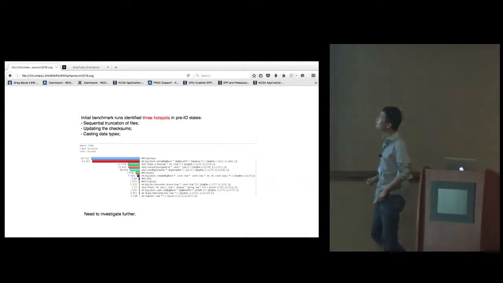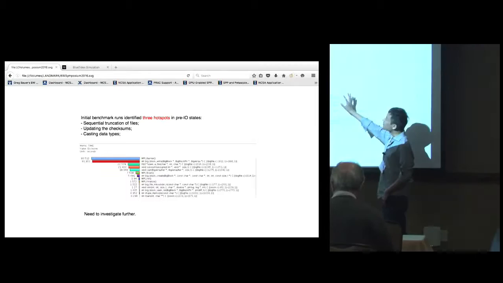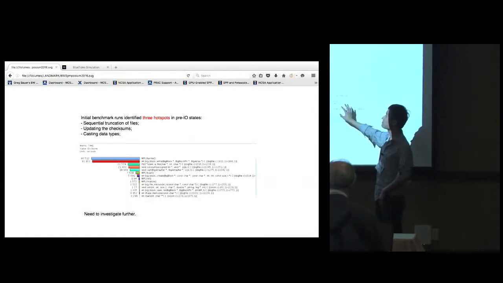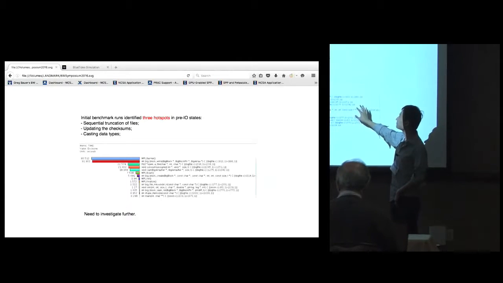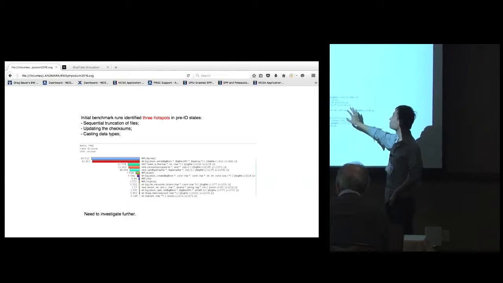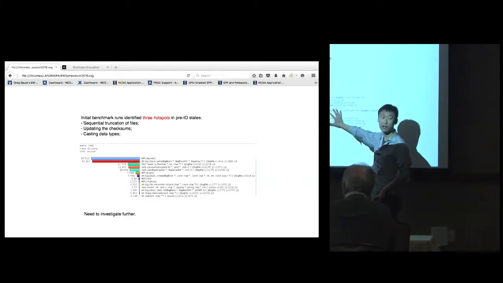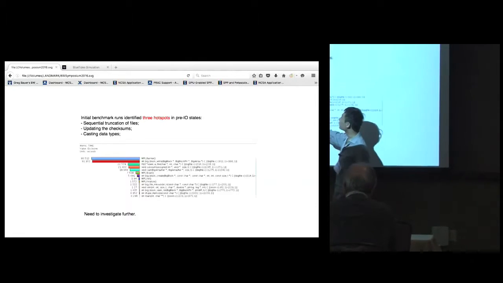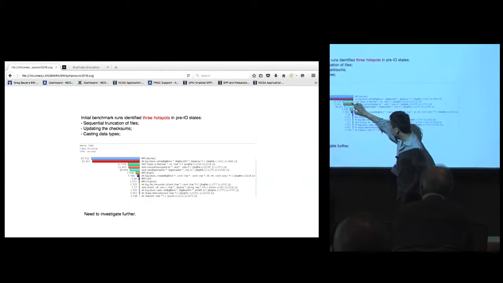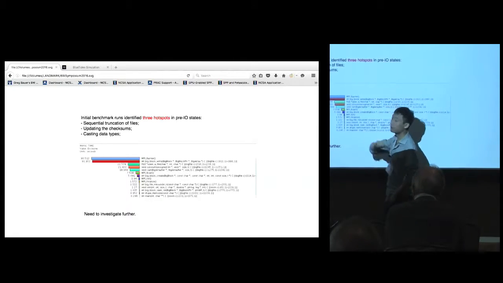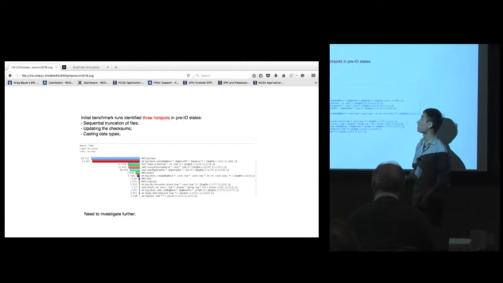And this is the result from the initial benchmark runs on Blue Waters. We've actually been able to identify hotspots in the code with this tool. I think this is from Tau. Basically, these 3 bars show the time in sequential truncation of files when we create a data block on the disk.